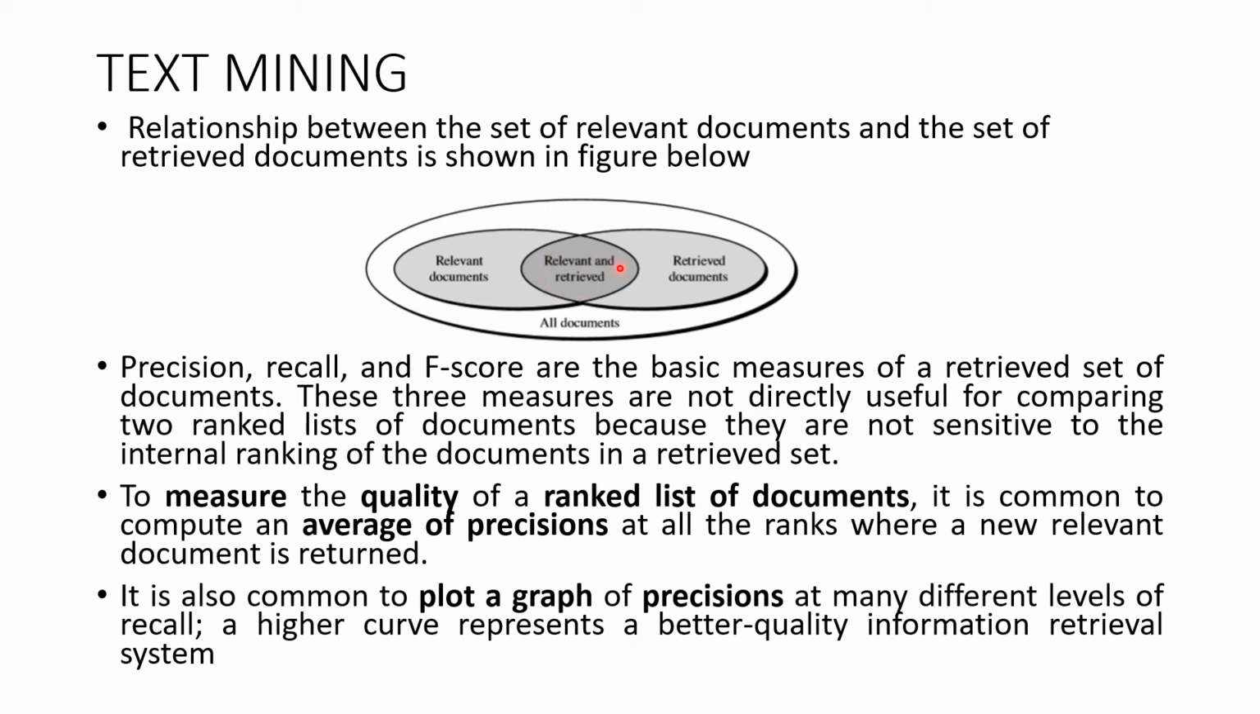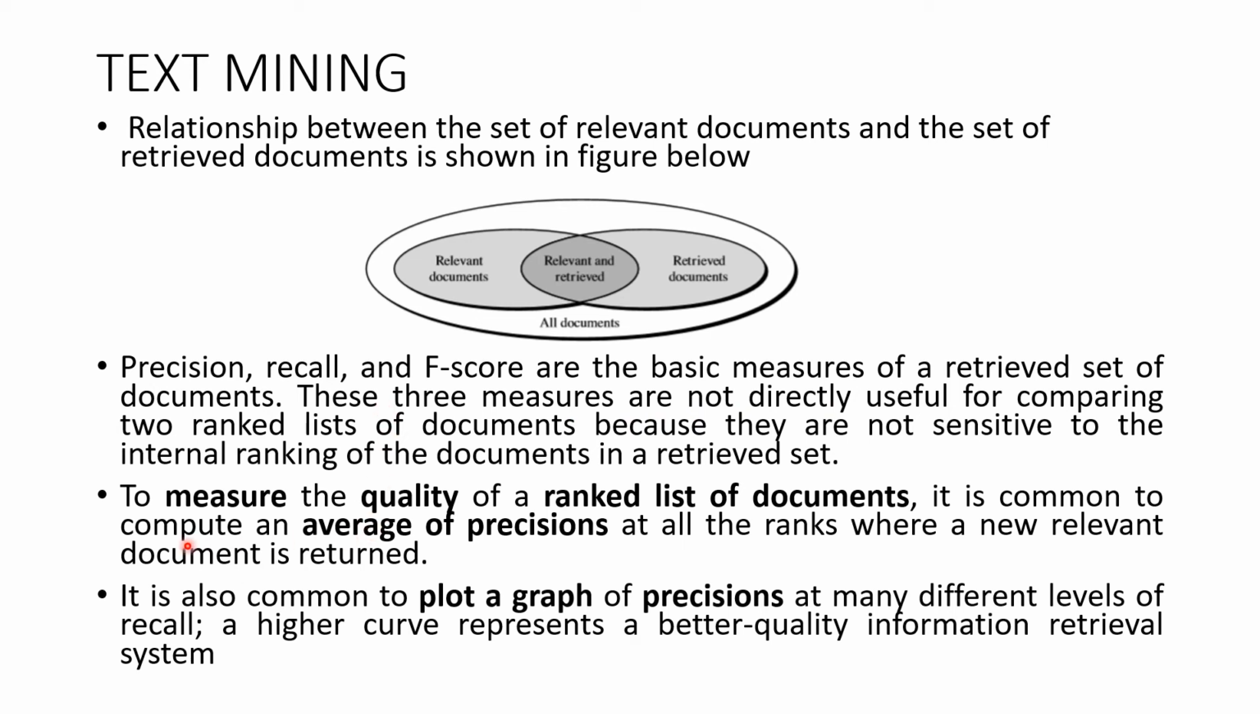So this is important. The shaded area should be more. Then we say that the search engine has accuracy. The search engine has a good accuracy because the number of documents it has retrieved is more, and among them the number of relevant documents is also more. So these are the basic measures that are used to evaluate the search engine.